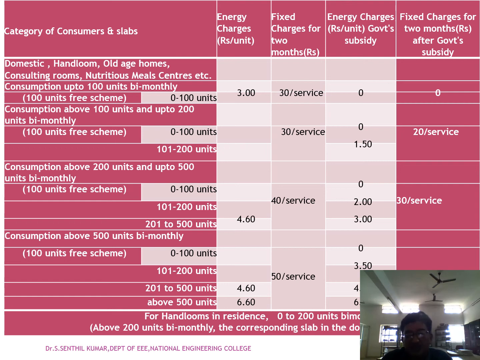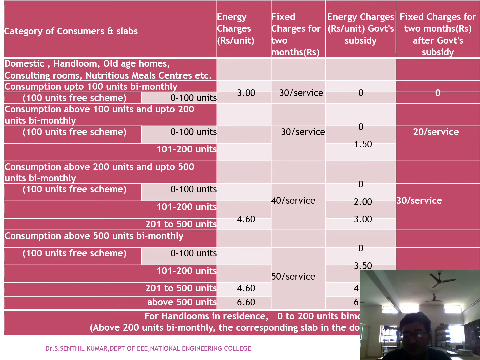So with all these energy charges rate and fixed charges rate, then the energy charges government subsidies rate, then the fixed charge for 2 months after government subsidies calculations, if you put this calculation together, you will get the electricity bill amount, the total amount. Then if the customer consumes above 500 units bi-monthly,